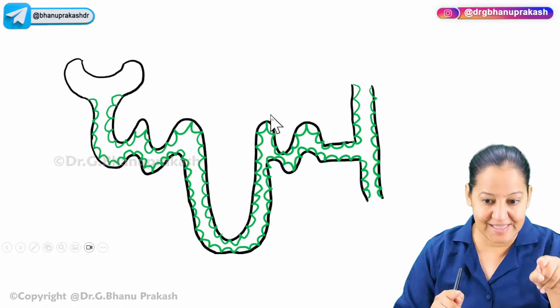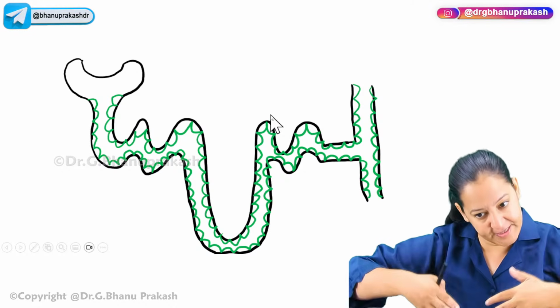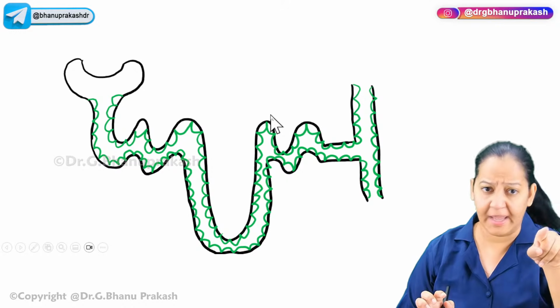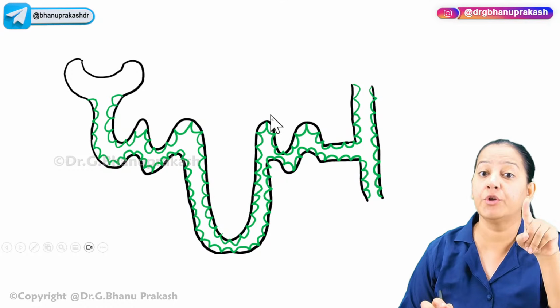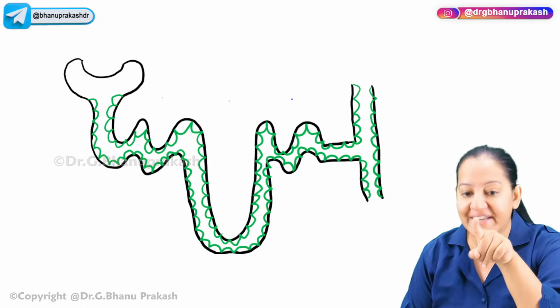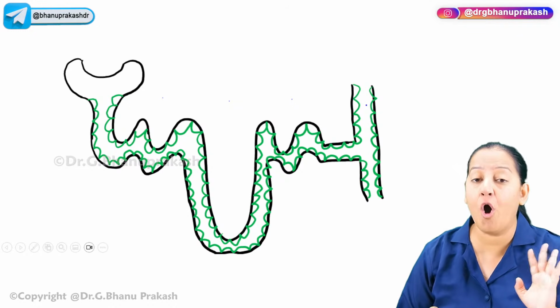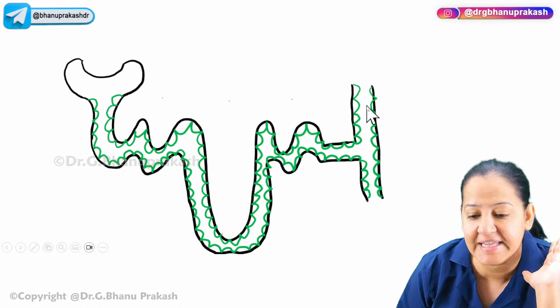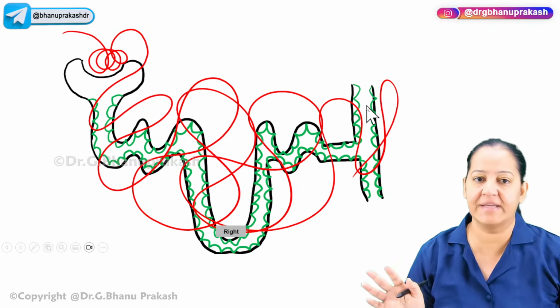So please see, this is a nephron which is present in the kidney. In each kidney, 1 million nephrons are there. In the nephron, you can see the tubules: PCT, loop of Henle, DCT, collecting duct. They all are lined by the green color cells I have drawn. These are known as epithelial cells or tubular cells.